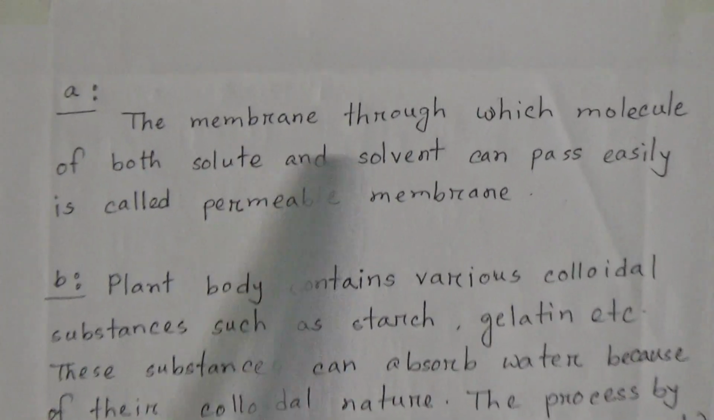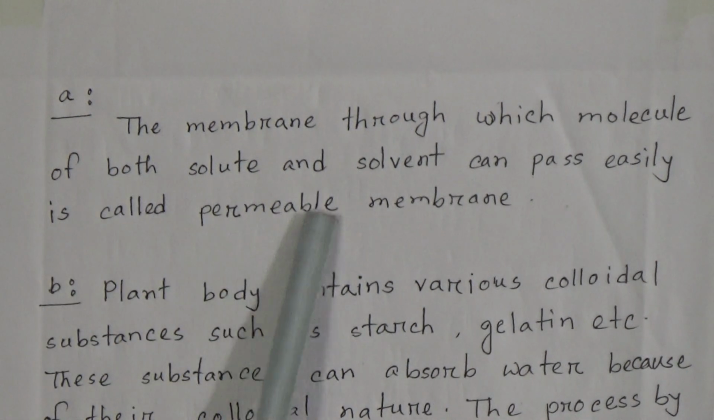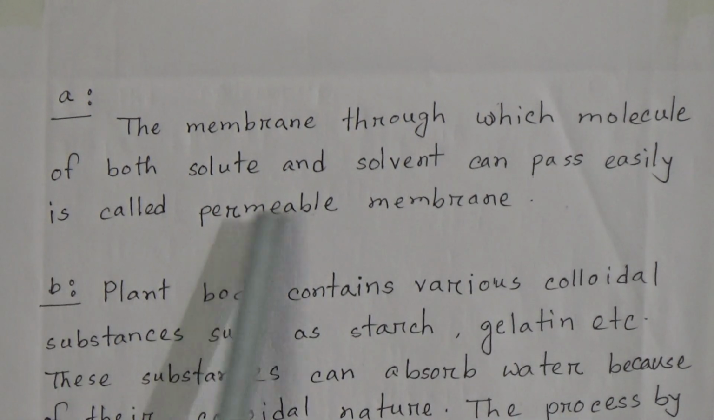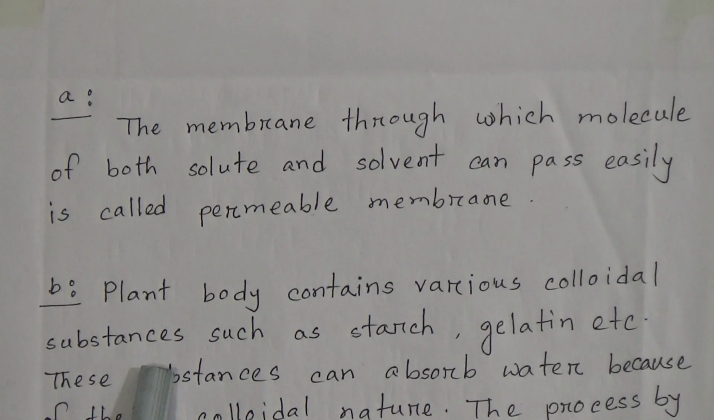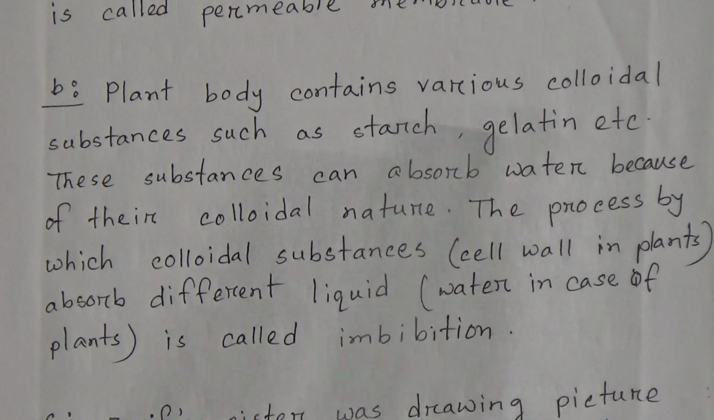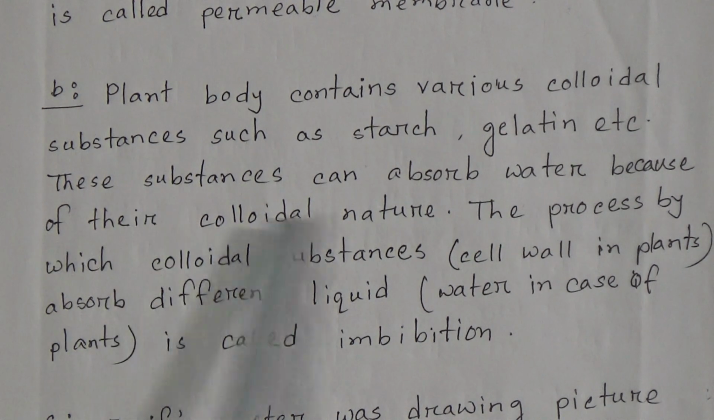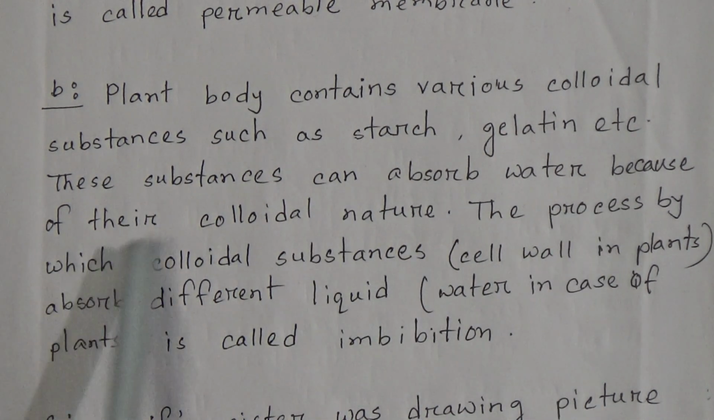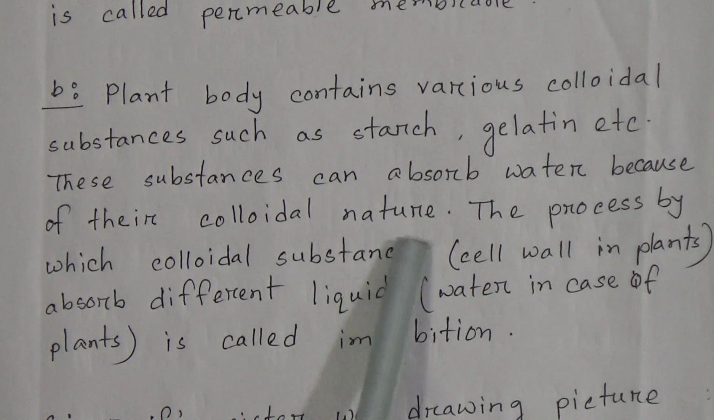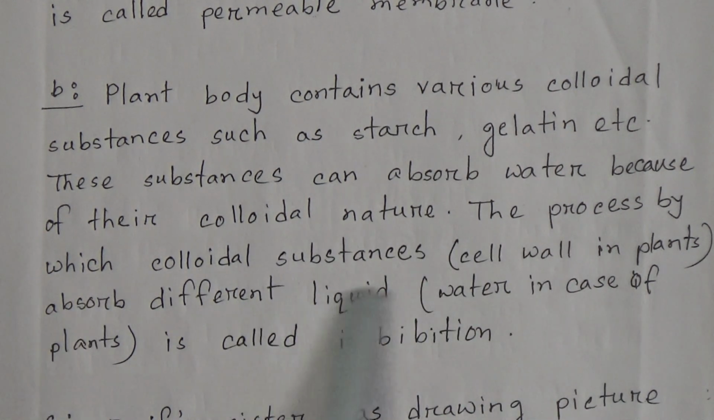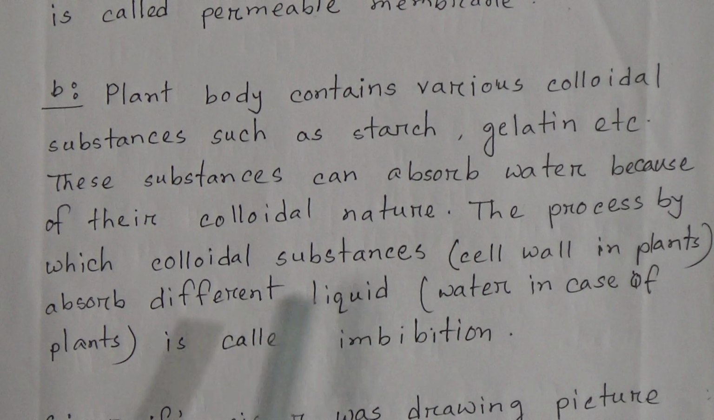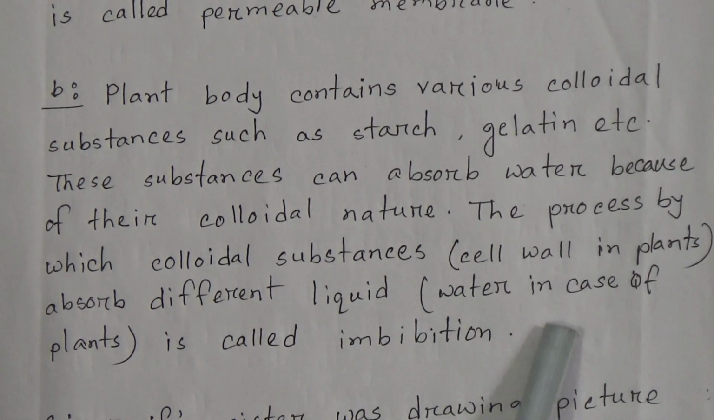Question number A, what is permeable membrane? The membrane through which molecule of both solute and solvent can pass easily is called permeable membrane. Question number B, what do you mean by imbibition? Plants' body contain various colloidal substances such as starch, gelatin, etc. These substances can absorb water because of their colloidal nature. The process by which colloidal substances, that is cell wall in plants, absorb different liquid, that is water in case of plants, is called imbibition.